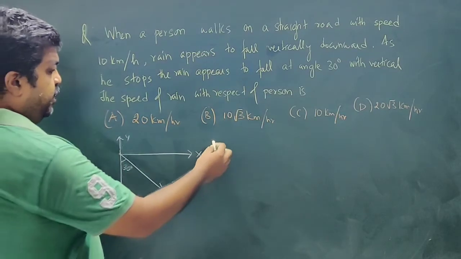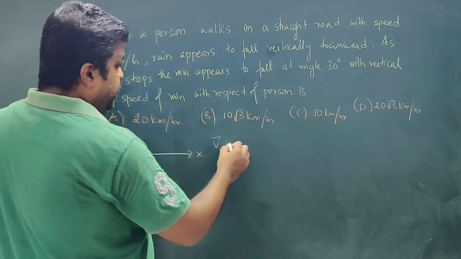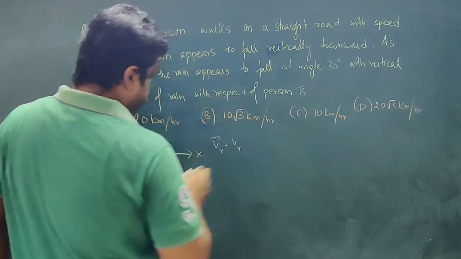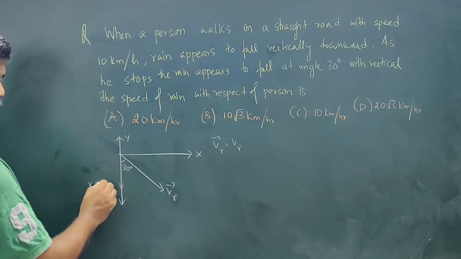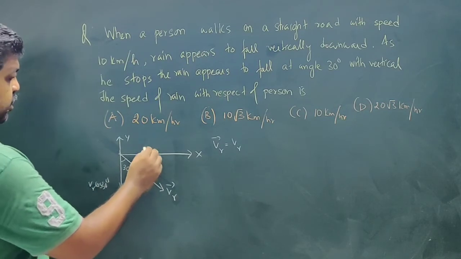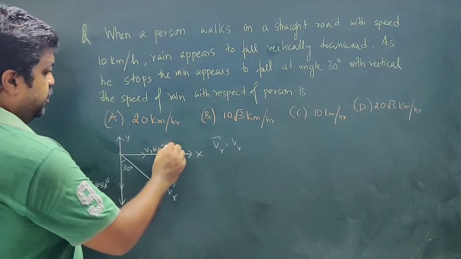So I can write VR as: this is 30 degree, so this is cos component, VR cos 30 degree, and this will be VR sin 30 degree.